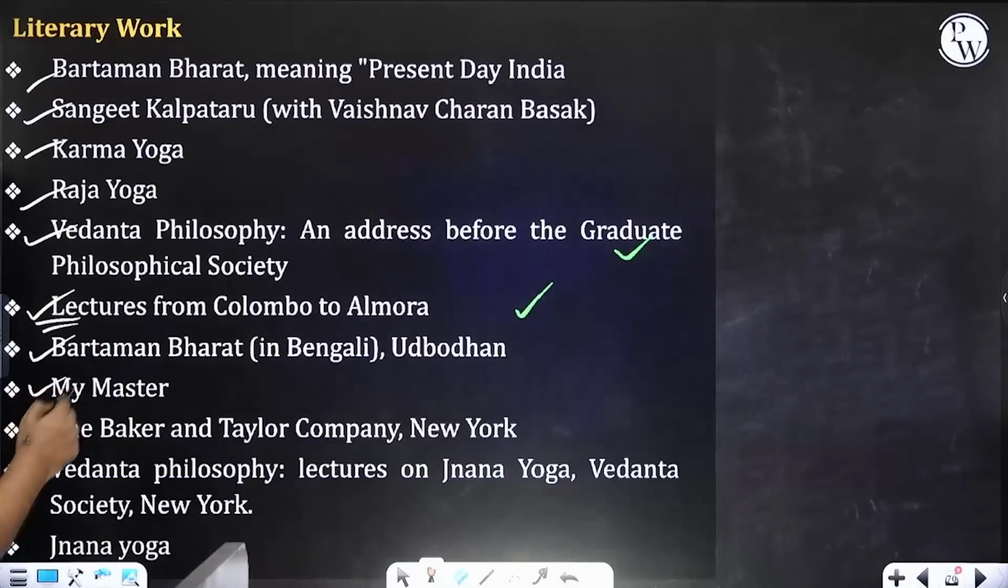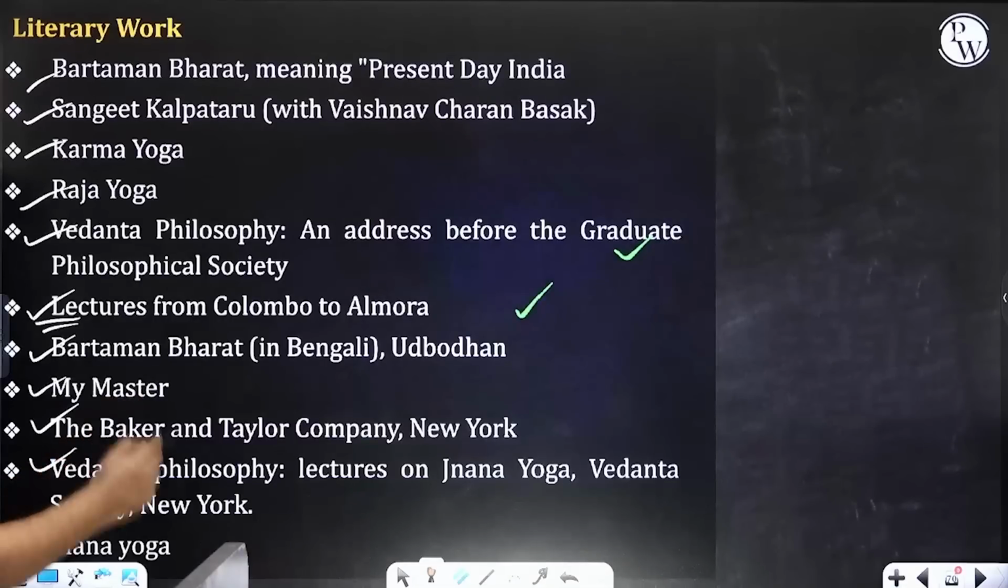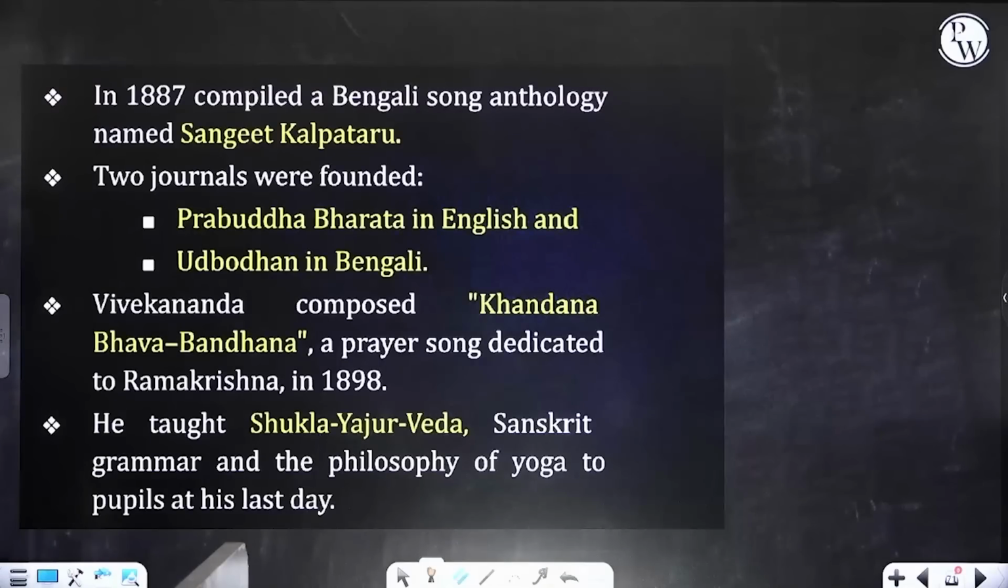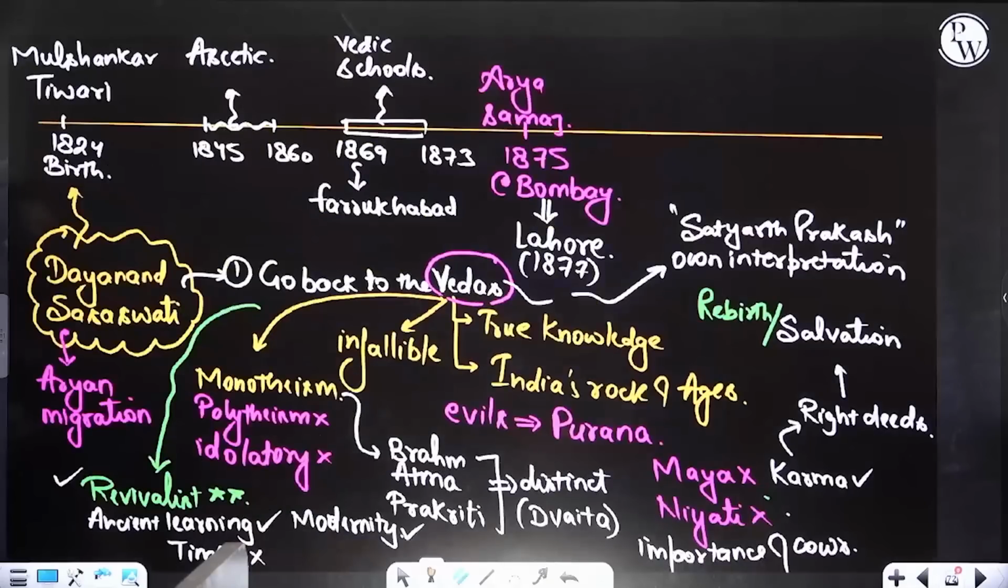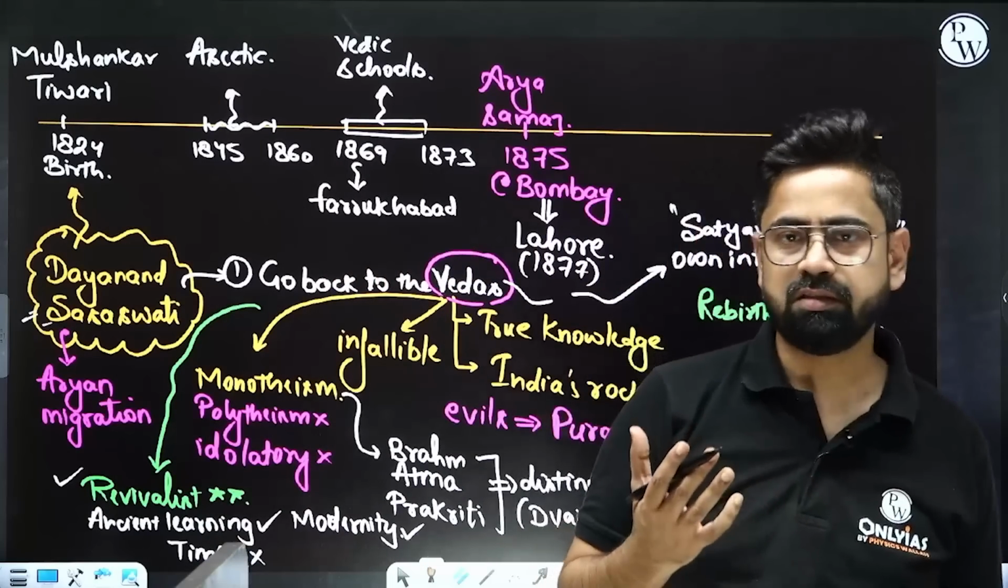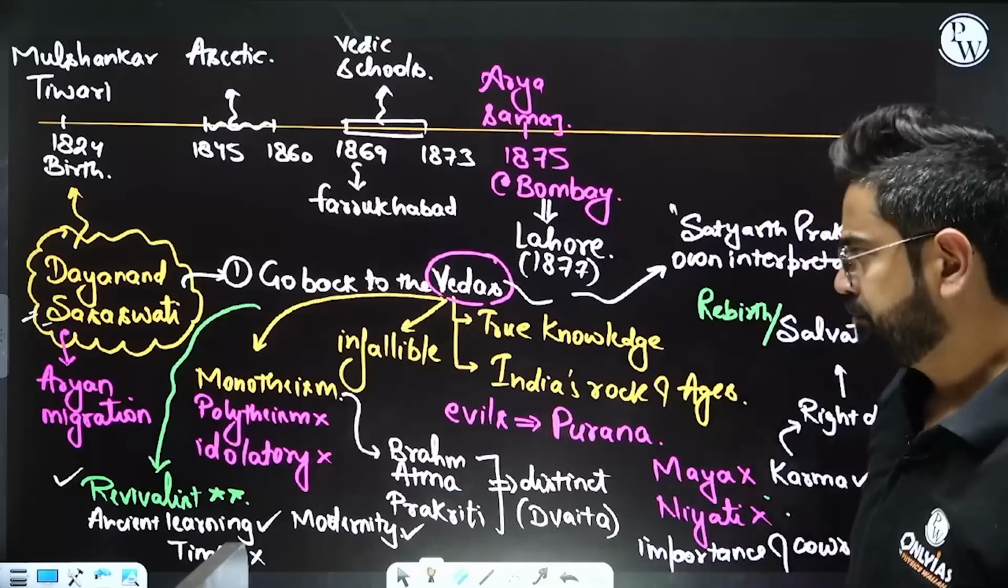Vartaman Bharat, My Master, Baker and Taylor, Vedanta Philosophy, lectures on Gyan Yoga, etc. All these questions can be asked. Okay. Now again, Dayanand Saraswati. Dayanand Saraswati gave the idea of back to the Vedas, and he's the one who established Arya Samaj.